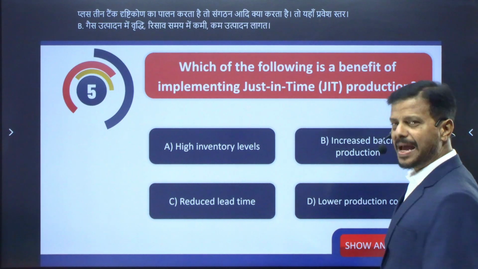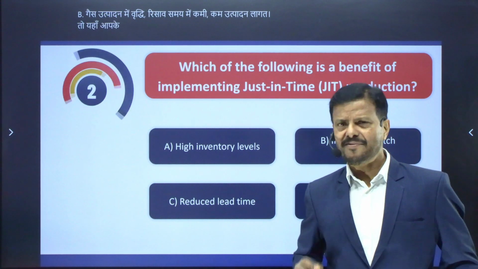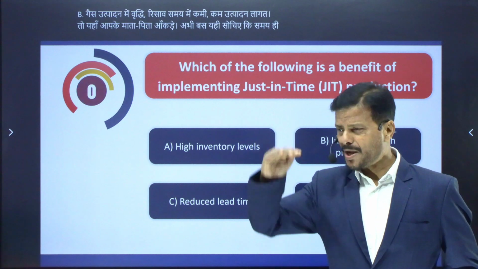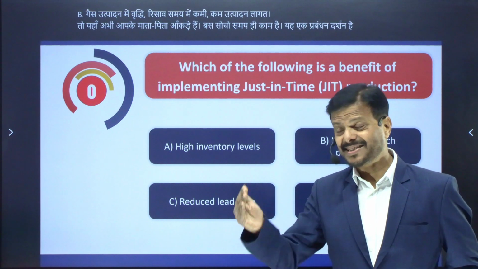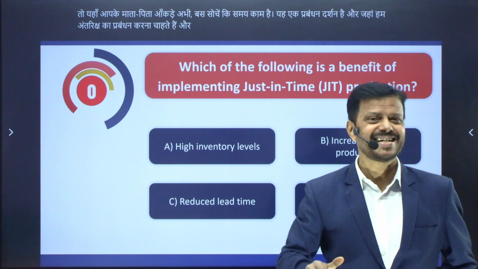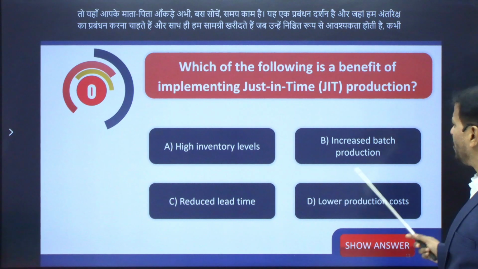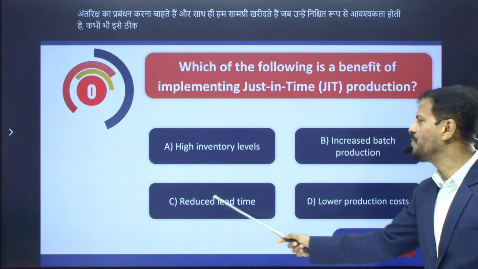So here your time starts right now. Just in time means what? It is a management philosophy where we want to minimize the wastage and at the same time we buy materials when they are exactly needed in our organization. Okay, so the answer would be reduced lead time.